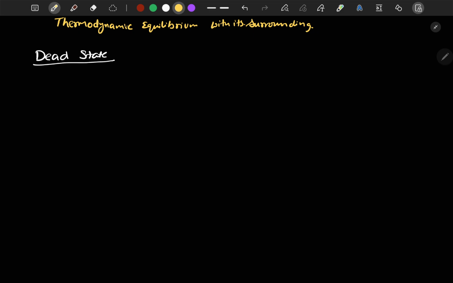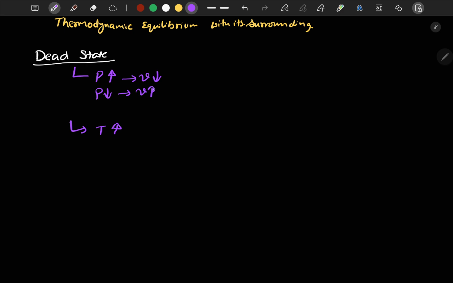For every substance, when its pressure increases, its volume decreases, and when the pressure decreases, the volume will increase.